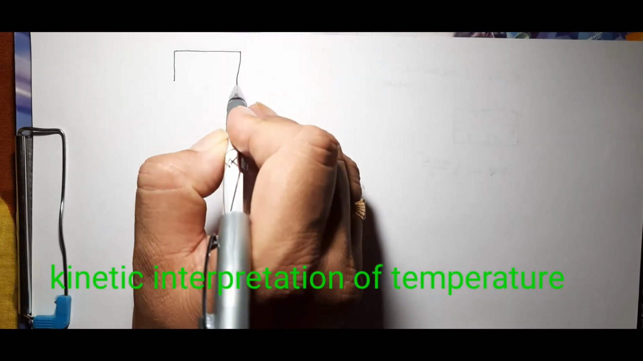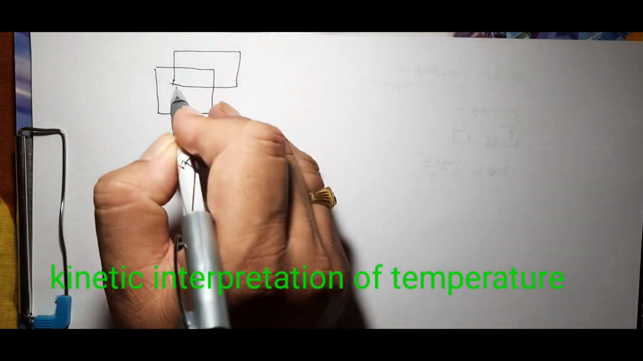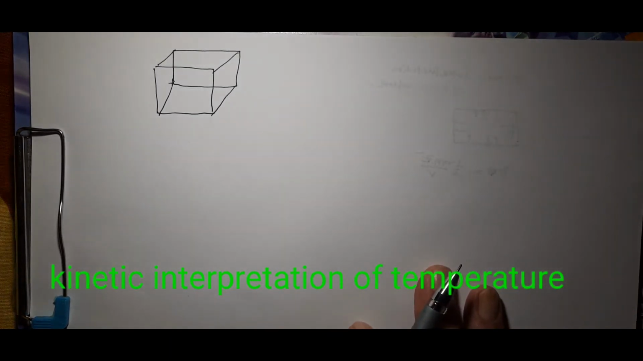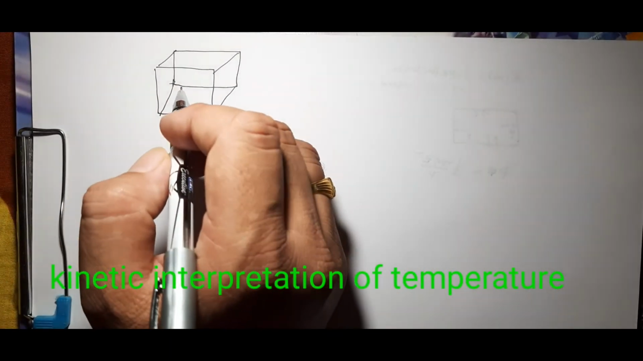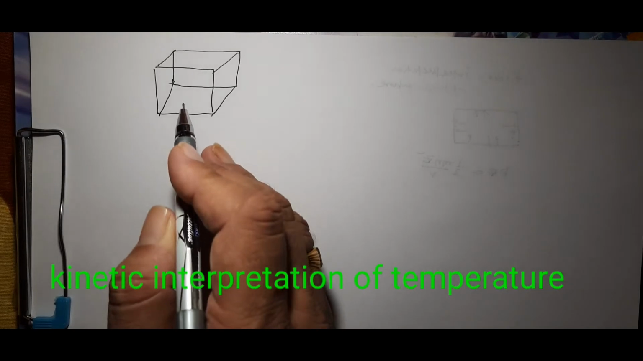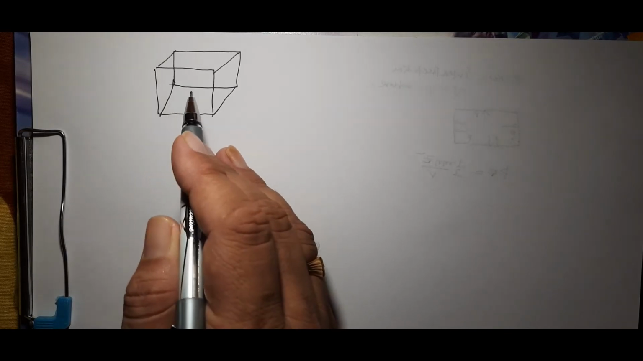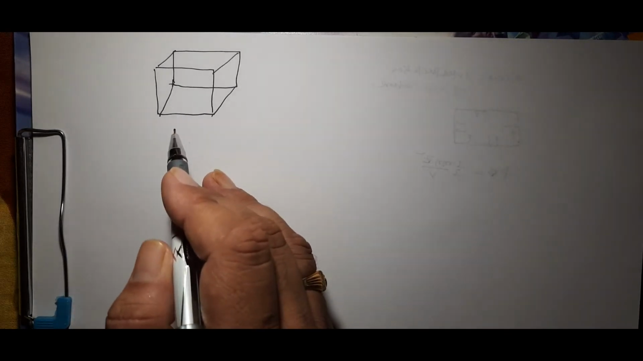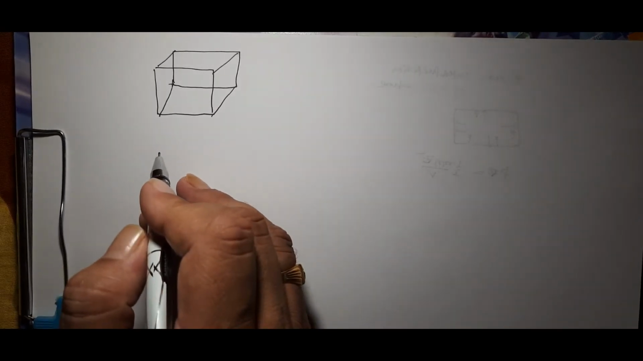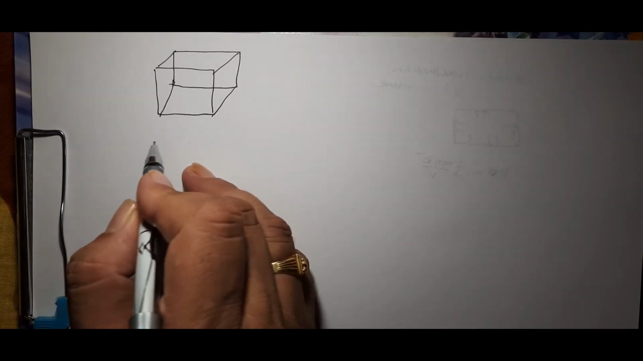Whenever we take an ideal gas, enclosed in this cube, what happens here? The molecules of the gas exert a pressure on the walls of the container in all directions.